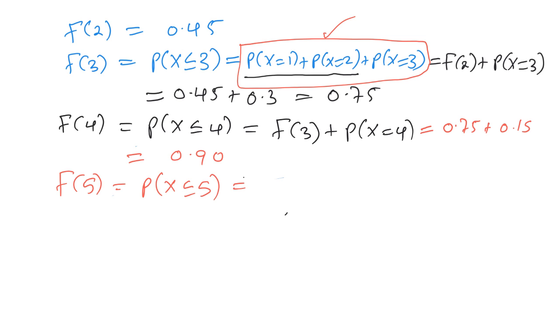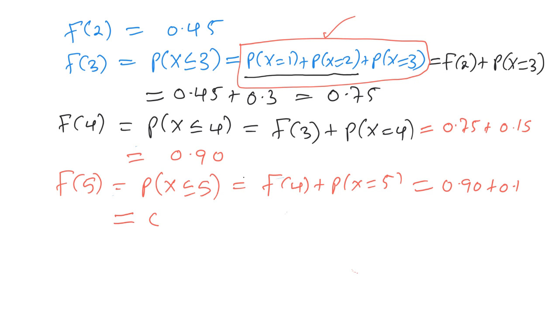Then f of 5 will be the probability that x is less or equal to 5. That is x is equal to 1 plus x is equal to 2 plus x is equal to 3 plus x is equal to 4, which is f of 4, then plus the probability of x is equal to 5. This is 0.90 plus 0.2. So f of 5 is now equal to 1.